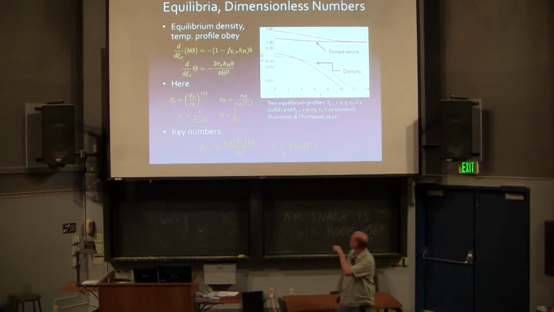Similarly, there's this quantity tau star, and that's the optical depth. Again, I have to specify where I'm measuring it because the opacity depends on where I am.